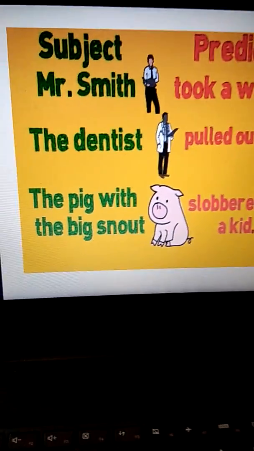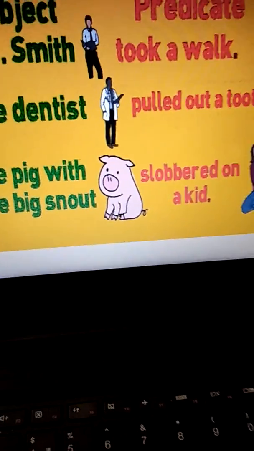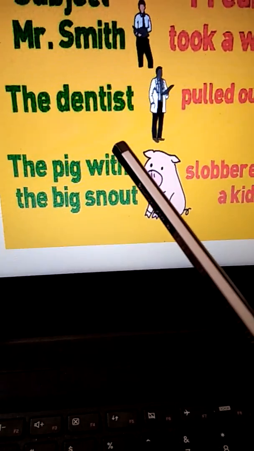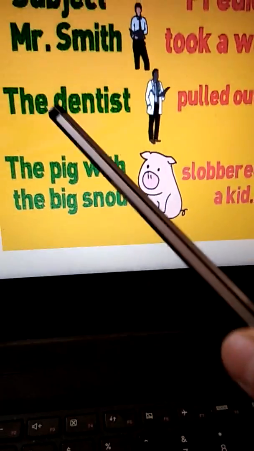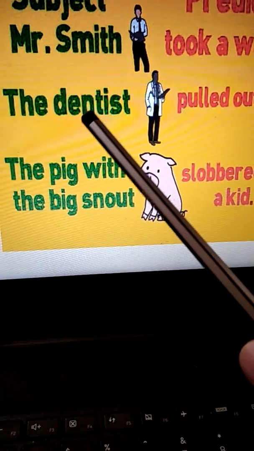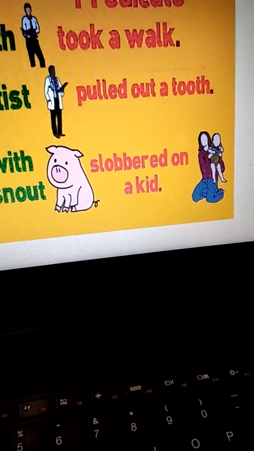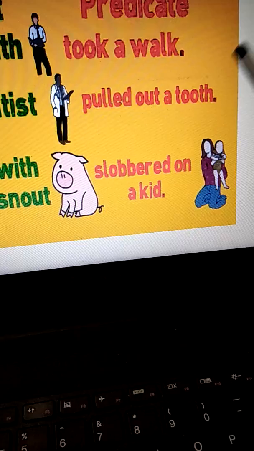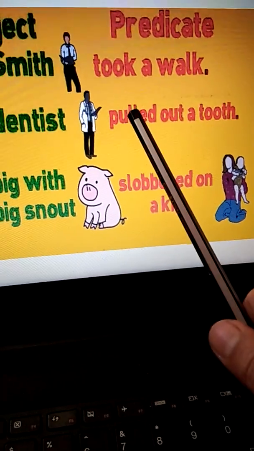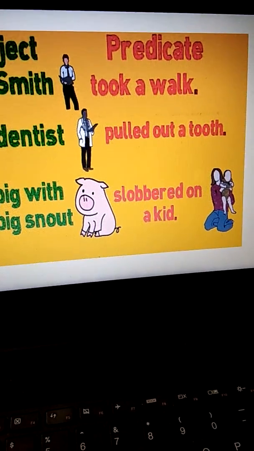Clear? The dentist pulled out a tooth. Who pulled out a tooth? Who performed the action? The dentist. So, one who is doing the action is the subject. So, the dentist is the subject. Pulled out a tooth. What action did he perform? He pulled out a tooth. So the subject performed this action. So this action is called the predicate. Clear?